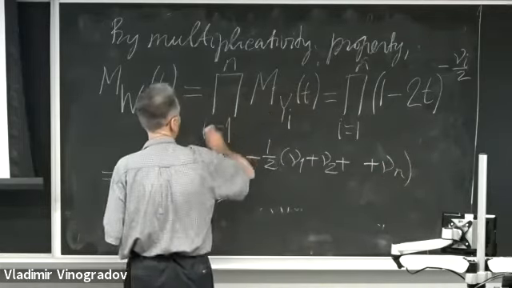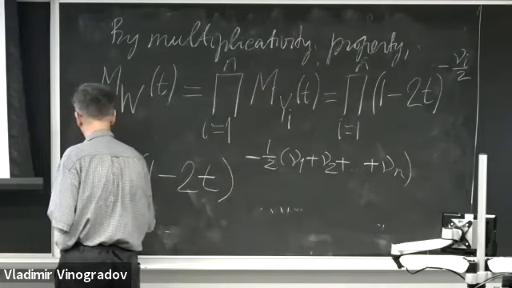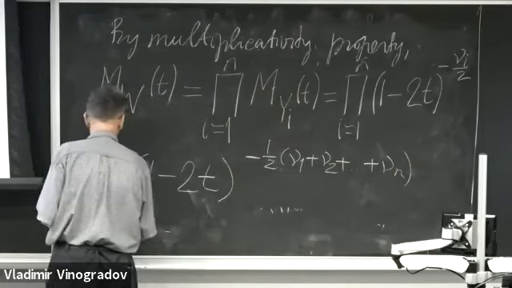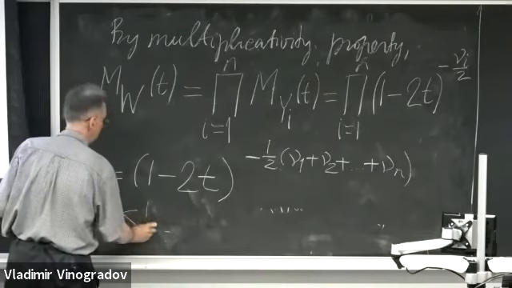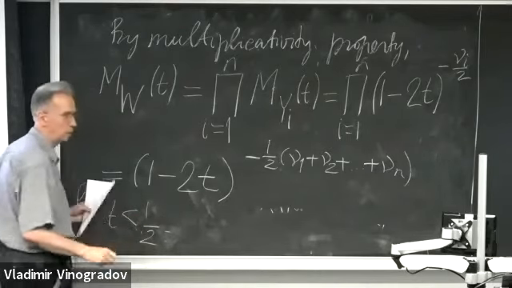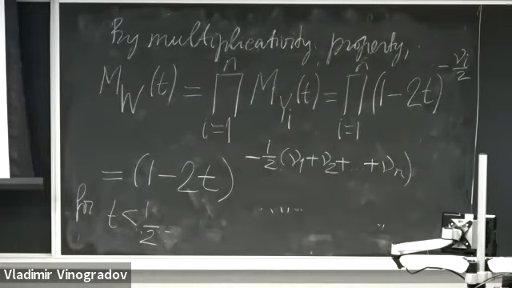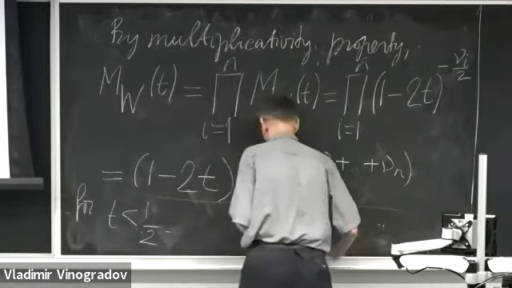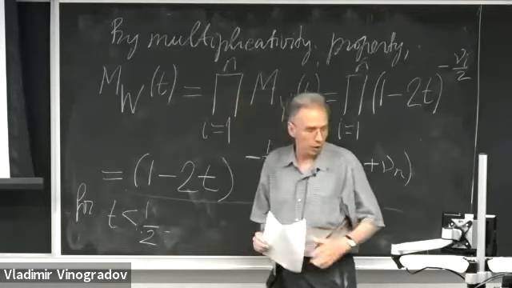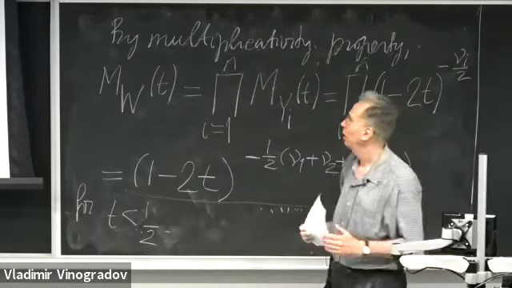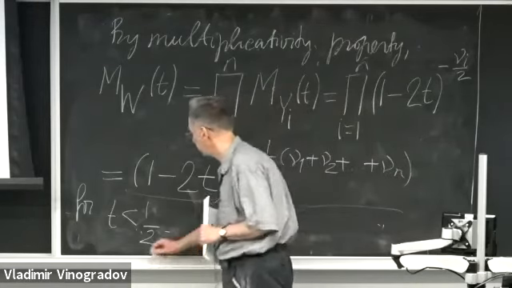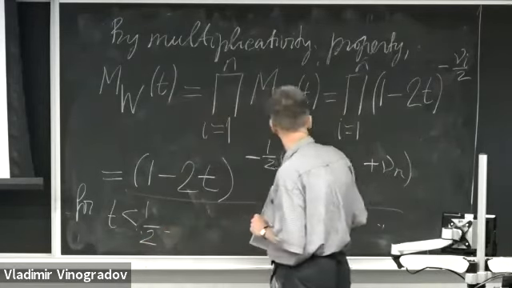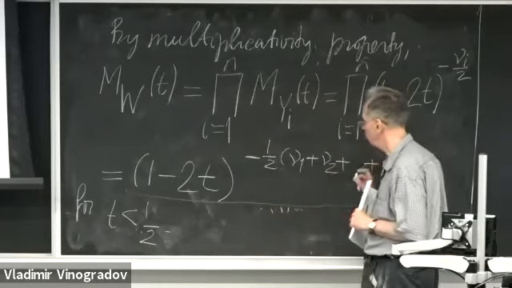And for each of these, the argument t should be less than 1/2. Otherwise, things blow up. And then when we look at this expression, we identify it as the moment generating function of a chi-squared variable with nu1 plus nu2 plus etc. plus nu n degrees of freedom.